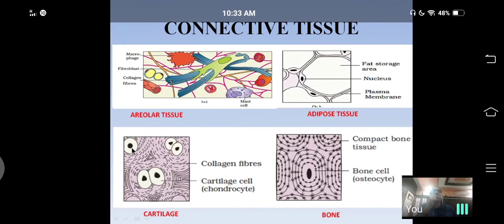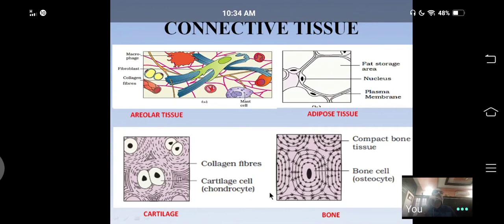Each lacuna may contain one, two, three, or four, maximum four, chondrocytes or chondroblasts. Chondrocytes are the cells of the cartilage. These cells secrete the matrix. This is about cartilaginous tissue.